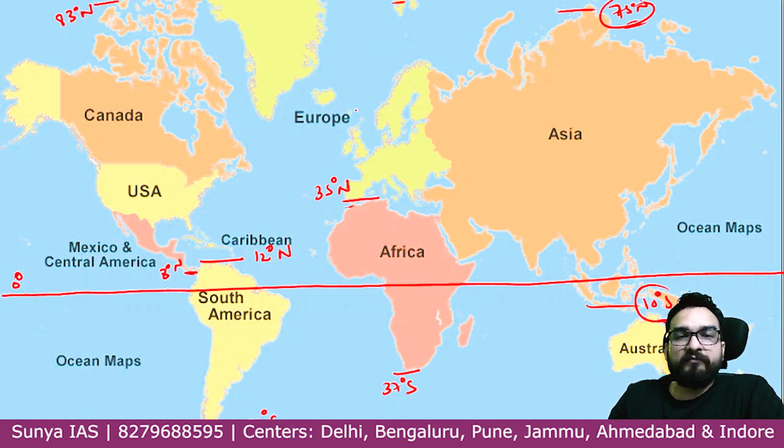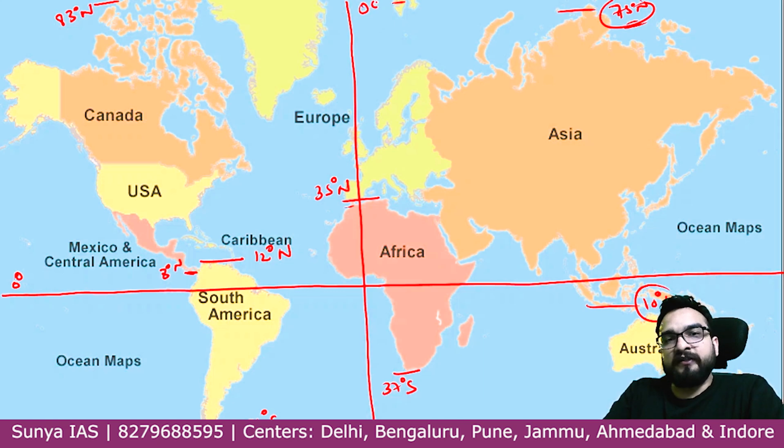Where is your prime meridian? This is your prime meridian. Understanding? So Asia is in the eastern hemisphere. Understanding?